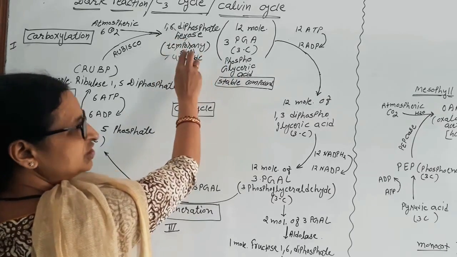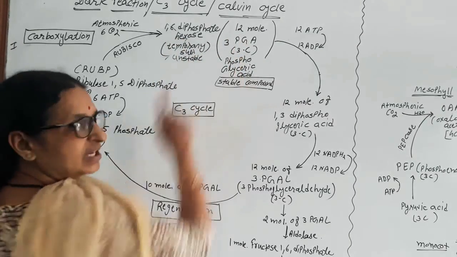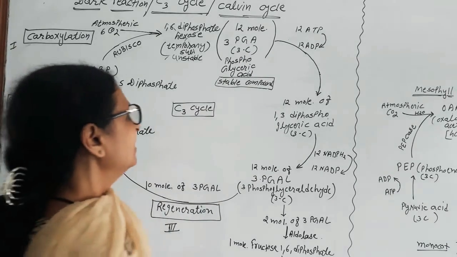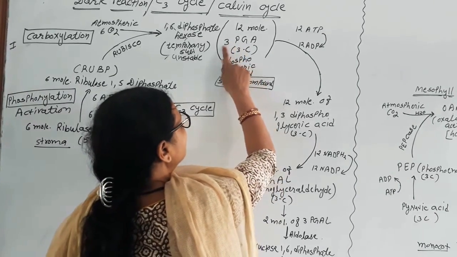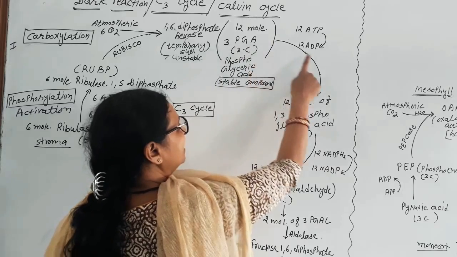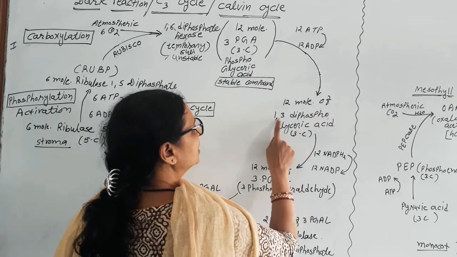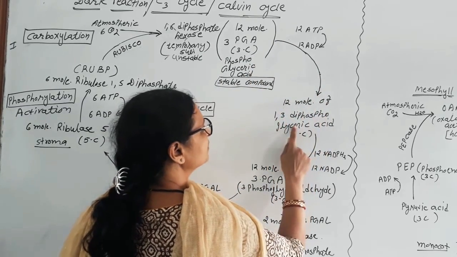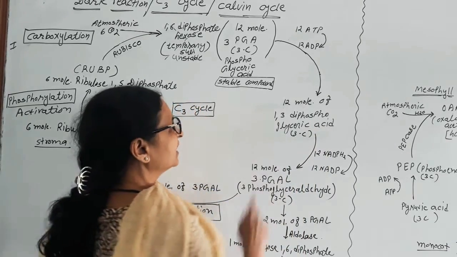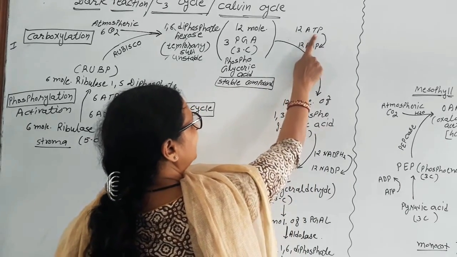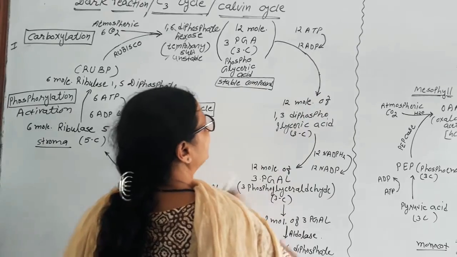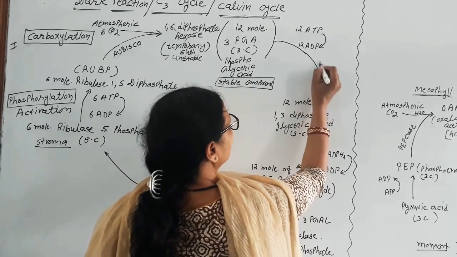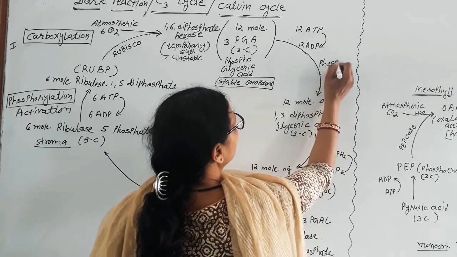Again it breaks down into 12 molecules of 3 carbon compound. Now this 3-PGA converts into 1,3-diphosphoglyceric acid. Again they utilize ATP and turn into ADP. This process is again known as phosphorylation.